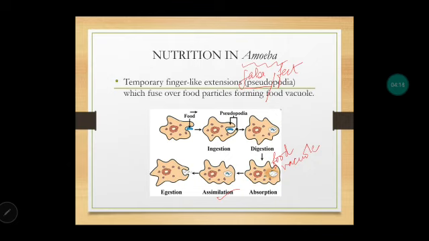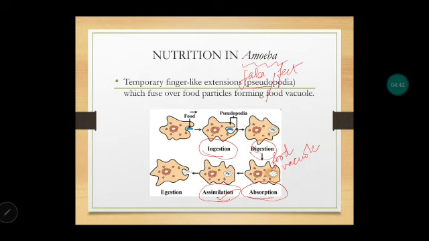Let us look at these terms carefully. Ingestion means take up of food. Digestion means that the food is broken down to release energy, so the breaking down process is digestion. Absorption means that in one part of the cell the food is absorbed so that it can be transported to other parts of the cell. Assimilation actually means utilization, meaning here the energy will be produced by the breakdown of food.